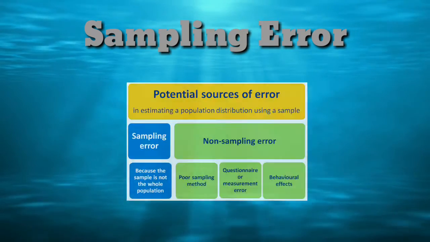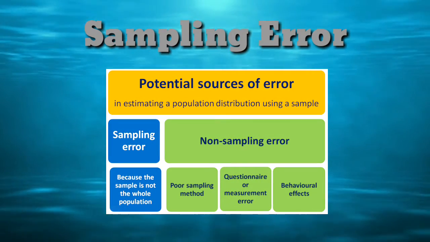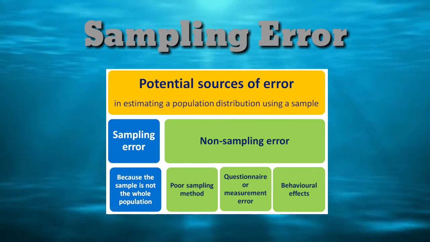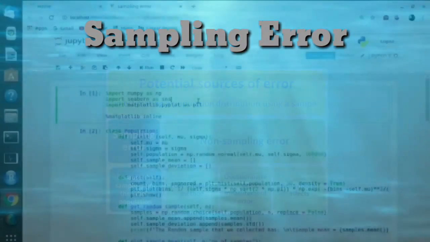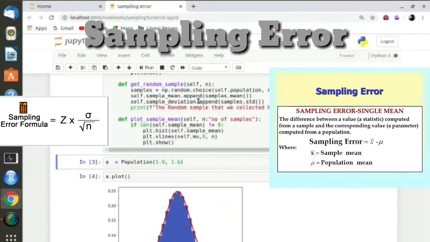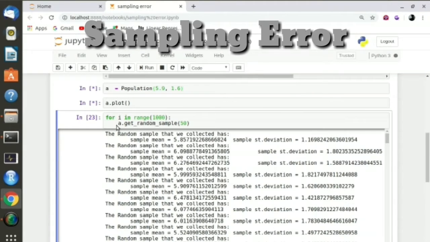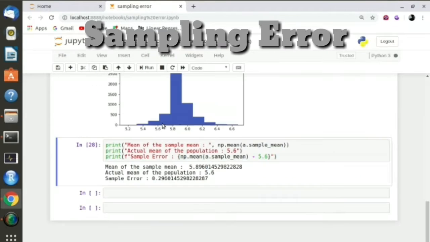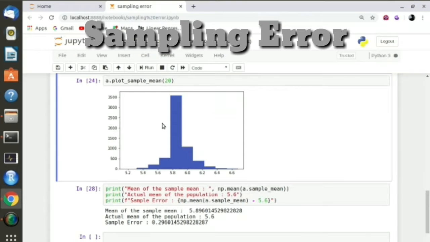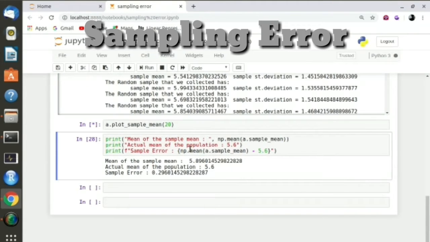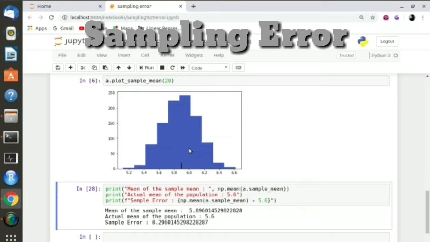First, let me discuss sampling error. Sampling error is when a statistic does not exactly match the population. Let me illustrate it with a simulation. Let me assume a population with mean height 5.9 feet and standard deviation 1.6 feet. Let me take some samples from the population and calculate a statistic such as the sample mean. This process proceeds for the next sample. Here we can see that the sample mean is very close but not exactly right. This difference is called sampling error.